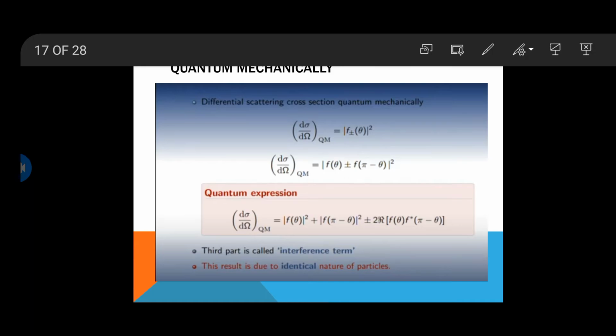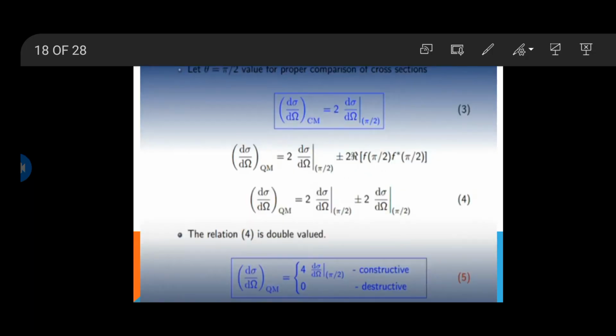If we consider the scattering at theta equal to pi by 2 for proper comparison of cross sections, we have d sigma over d omega classically equal to 2 times d sigma over d omega at pi by 2, which is what we are considering.